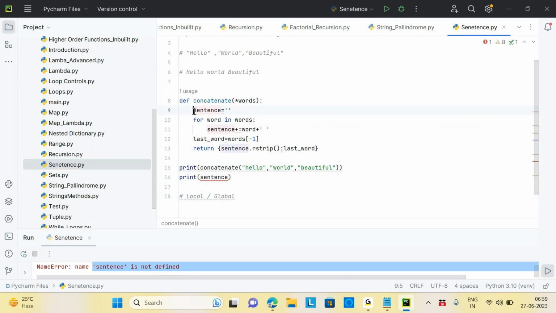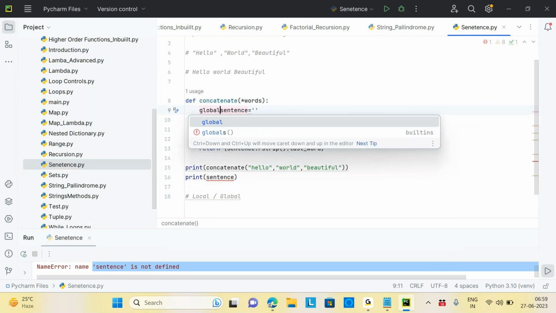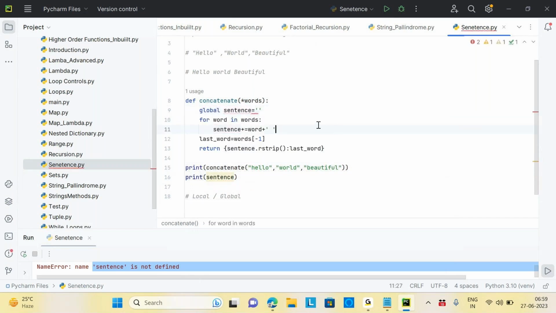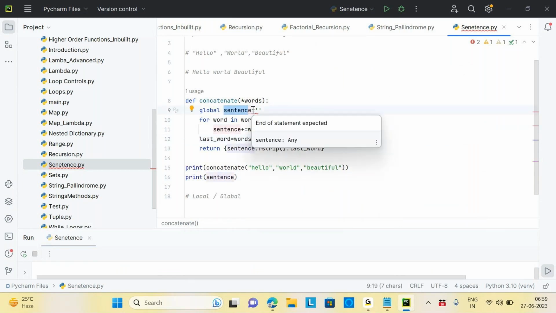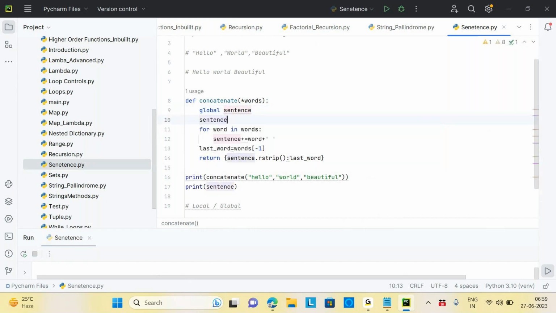So to access this variable, we need to define it as global. Let's write global here. It will throw an error, and I will explain why. Whenever you write the global keyword before a variable, on the same line we can't assign the variable any value. So first we need to define it as global, then I can say sentence equals blank. I don't know why they made it like this, but in one line we can't assign it as well. So first we define it, then we assign it.